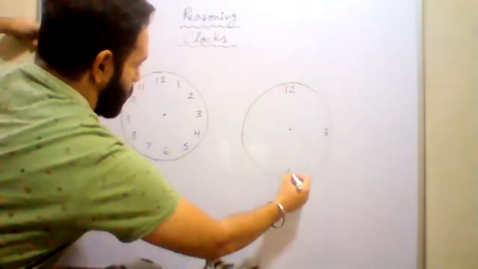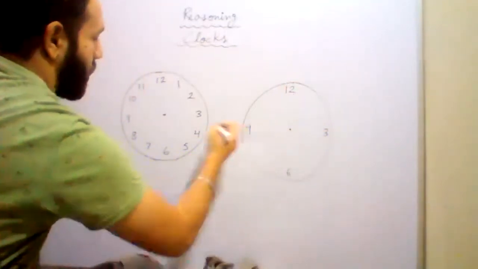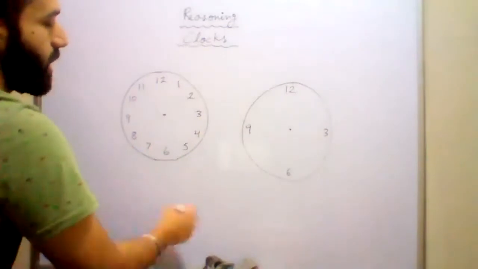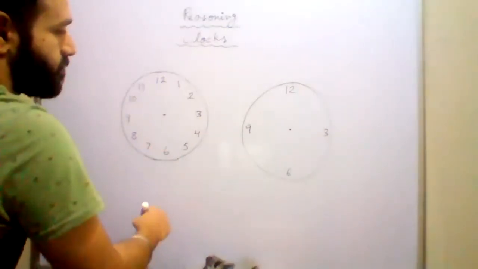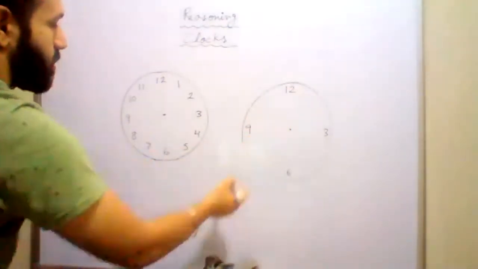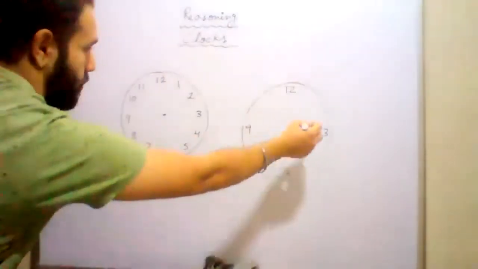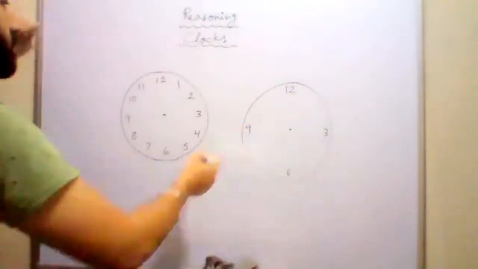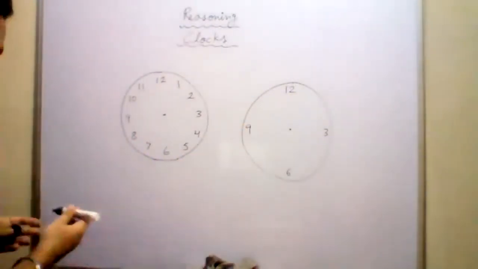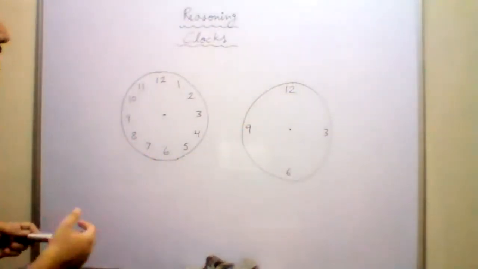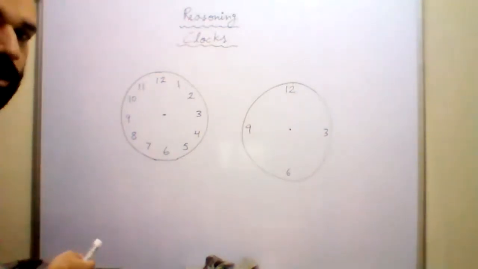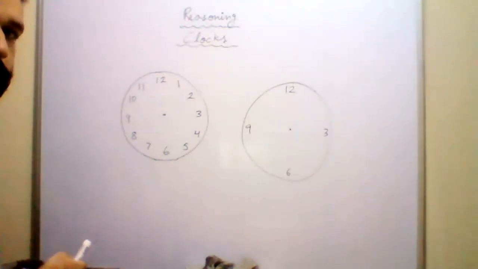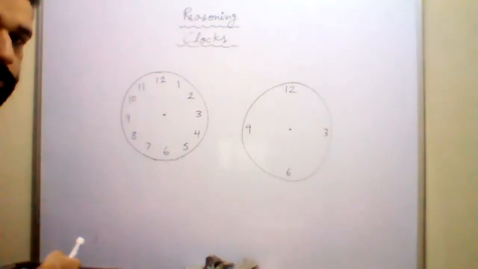At the bottom you write 6, and to the left side you write 9. So this is a better method to give the numbering. And then in between you can write the other numbers. 12, 3, 6, 9. Start from here, then write the rest of the numbers. Use a compass and pencil.